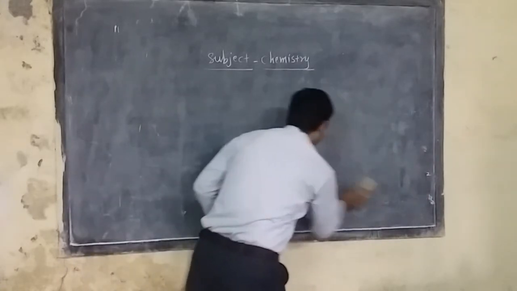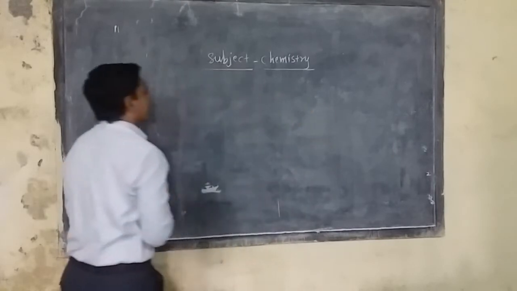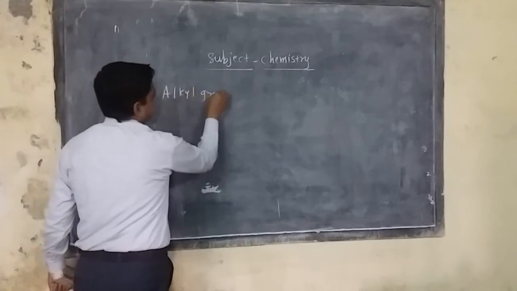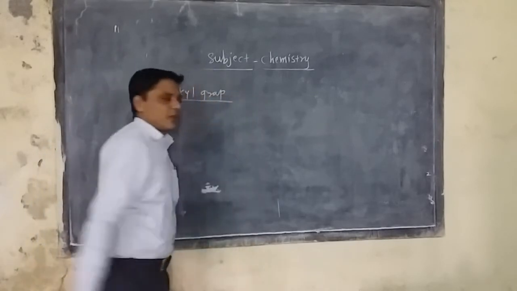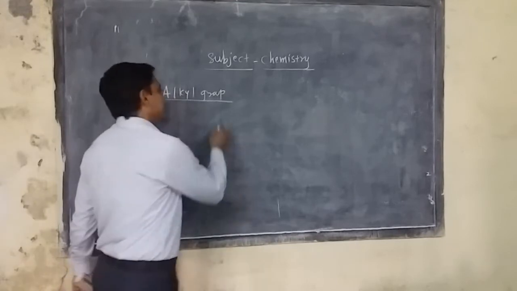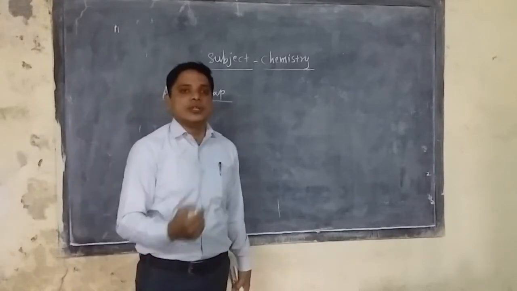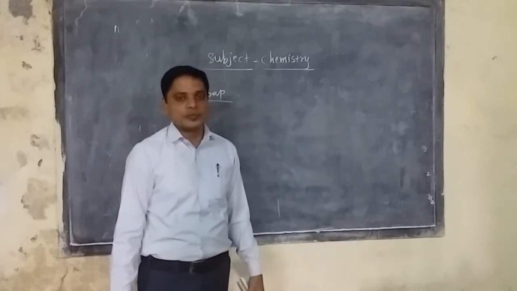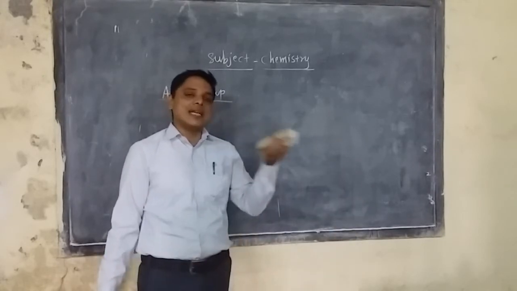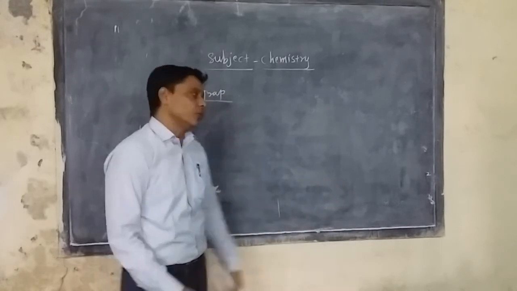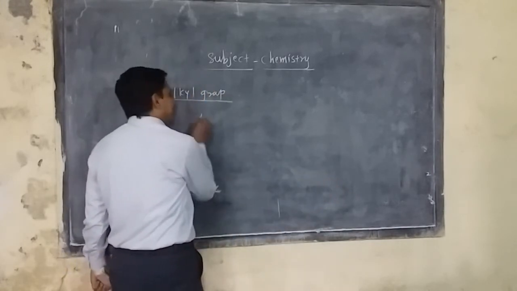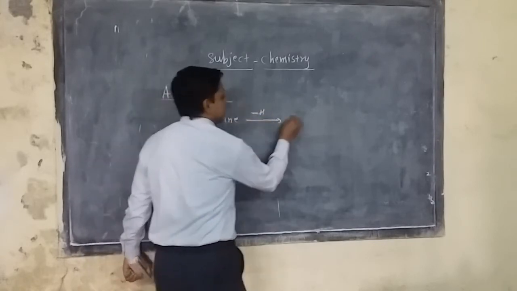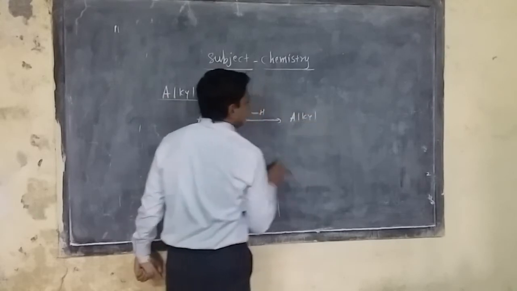Now, next it is related to the alkyl group. An alkyl group is obtained from alkanes. If any one hydrogen of an alkane is replaced, the resulting group is called an alkyl group. Suppose in an alkane one hydrogen is replaced, then it will be converted into an alkyl group.